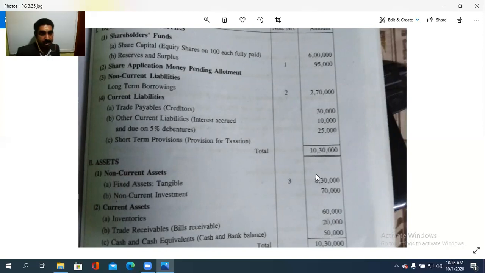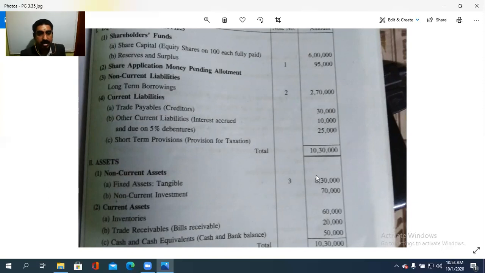Under that, tangible assets, intangible assets. Here, intangible assets are not there, so ignore that one. The main headings you need to put are shareholders' funds, share application money pending allotment, non-current liability and current liability. These 4 headings should be there in any case. Similarly, in assets, non-current assets and current assets are the two headings. If these are in the format, there will be marks for the format.